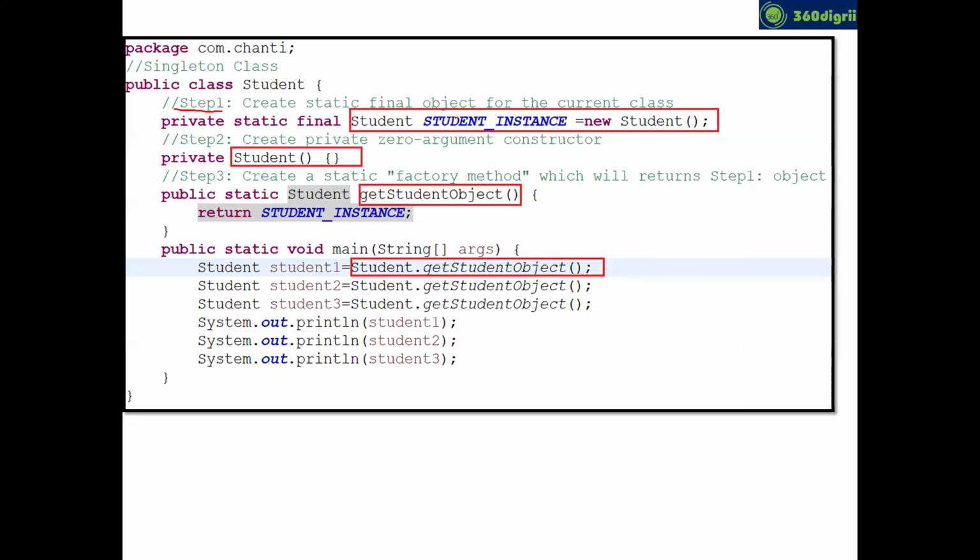Can you see, buddy, the box which I have written? Can you please focus your eyes on the first red color box? Here I just created an object, Student object equal to new Student, and I gave the name studentInstance. The rule is the object should be static final. And step 2, if you see, you have to create a private constructor.